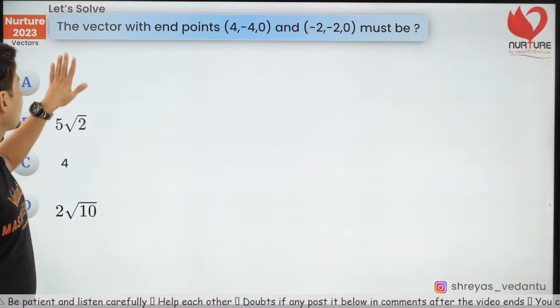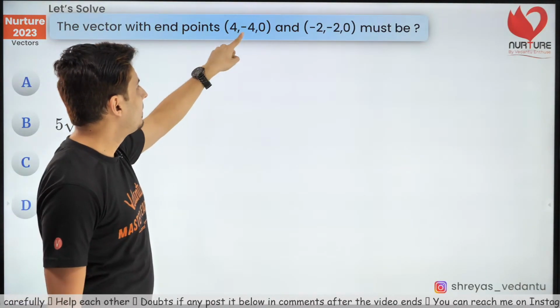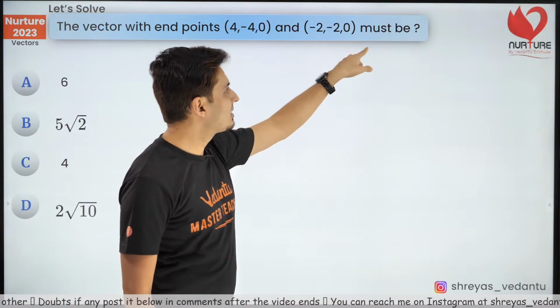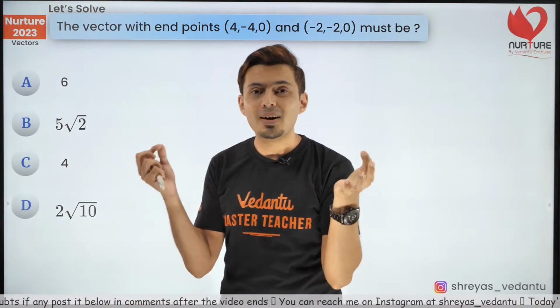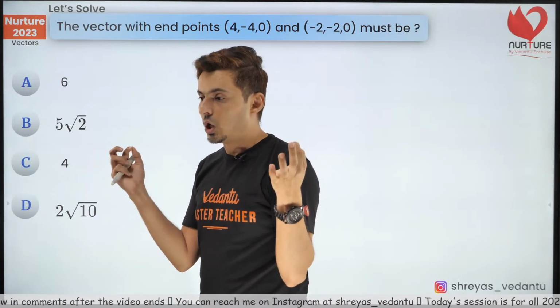Now look at this problem. The vector with the endpoint 4, minus 4, 0. These are coordinates. And minus 2, minus 2, 0. How much will be the length of that vector?